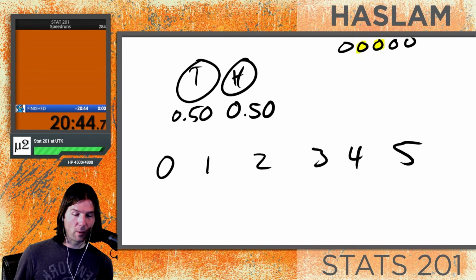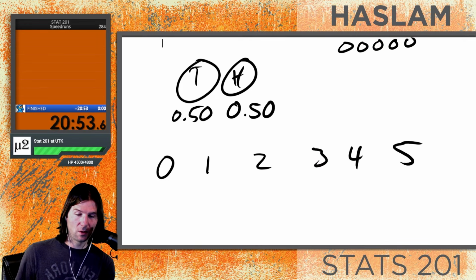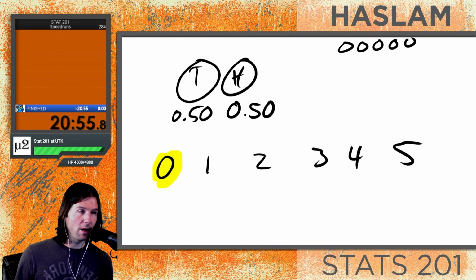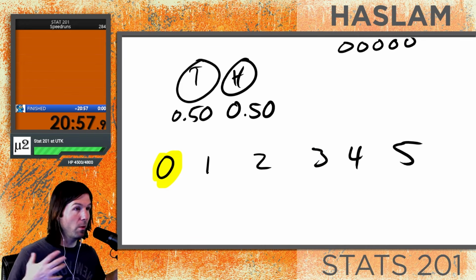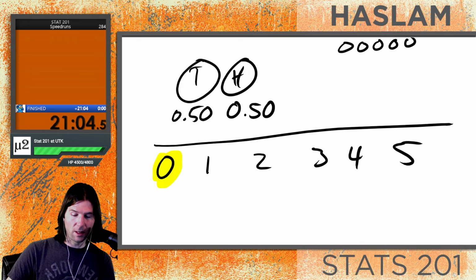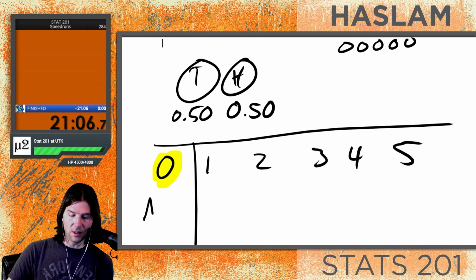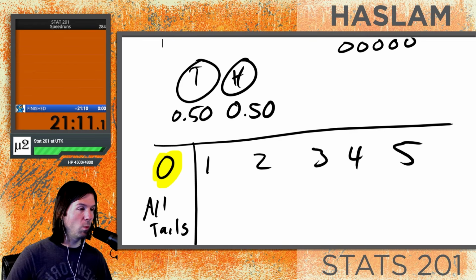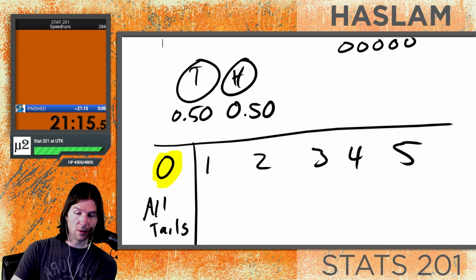Or we have an instance where we have 3 heads, and it could be any sort of arrangement of this, where it could be these 3. There's many, many ways this could occur. But there's only one instance where we get 0 heads, and that's this one up here, where they're all tails. Would you agree that either they'll be all tails, so let's draw that right here, all tails, or there'll be at least 1 heads? Either there'll be all tails or there'll be at least 1 heads.